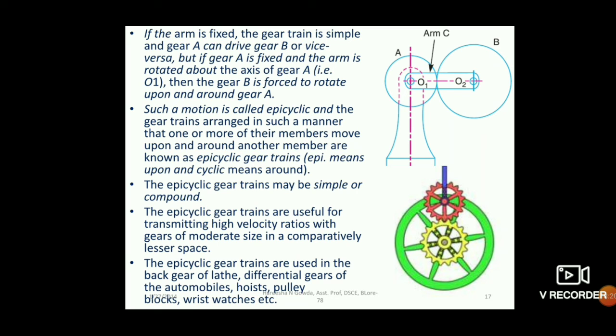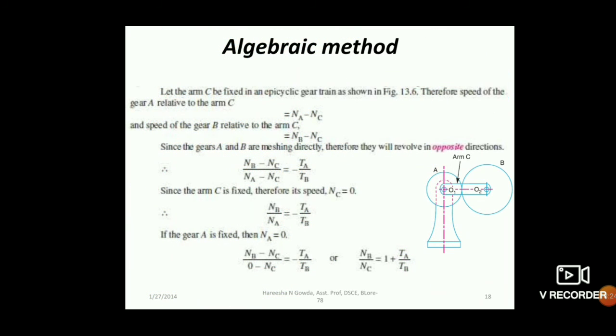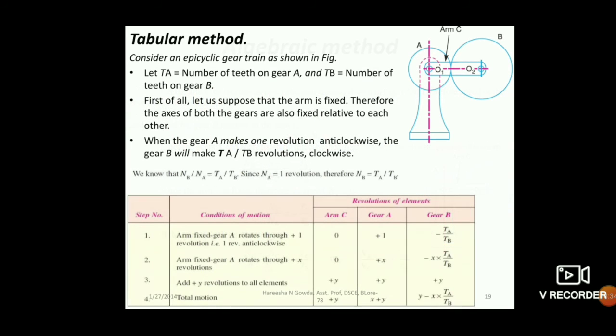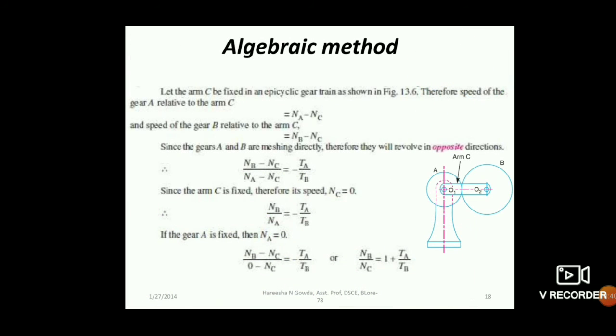In order to find the train value or the speed ratio of epicyclic gear trains, you can do it in two methods. One is the algebraic method and the other is called the tabular method. Tabular means by drawing a table with columns. In the algebraic method, we just frame the equations or formulas for the different speeds.